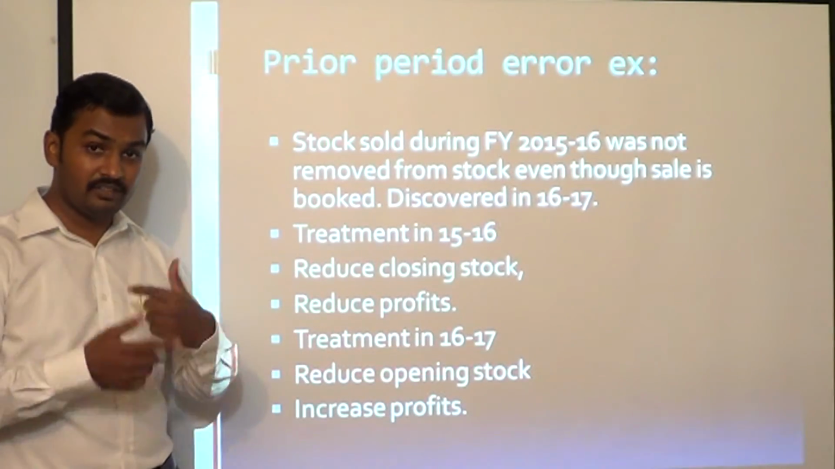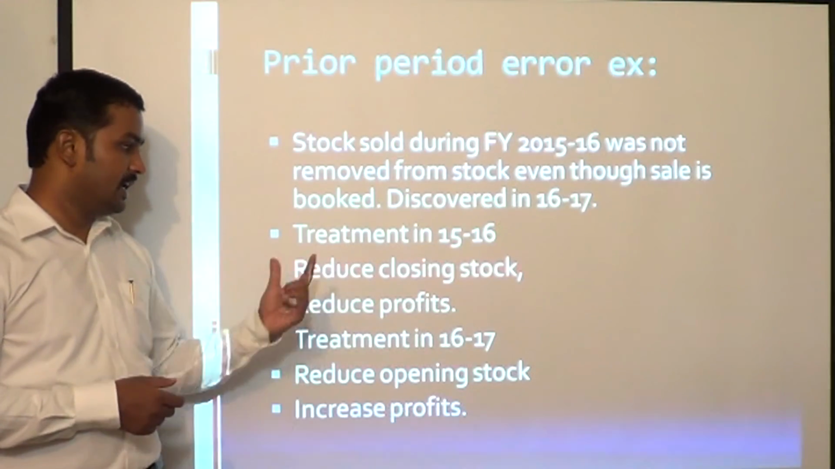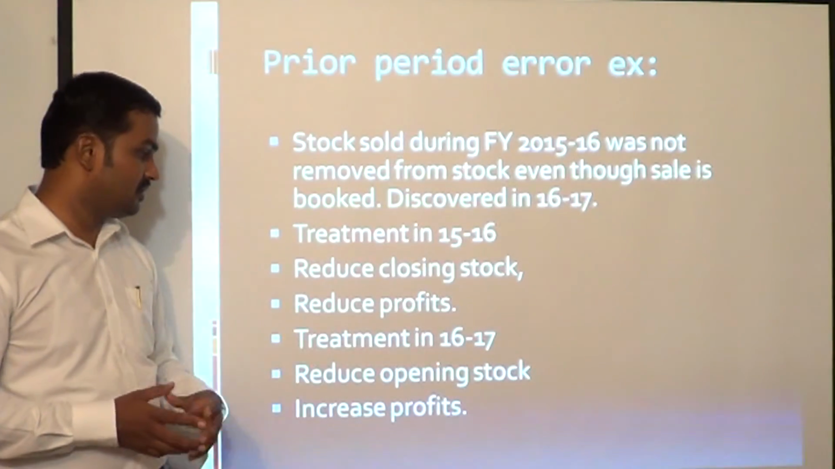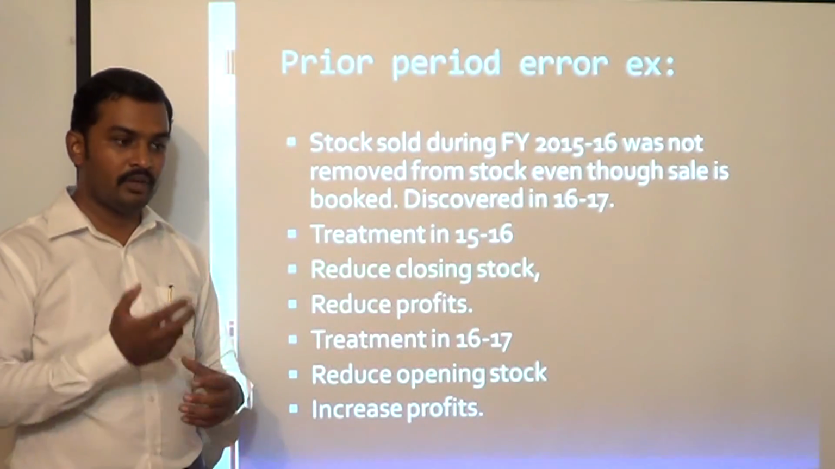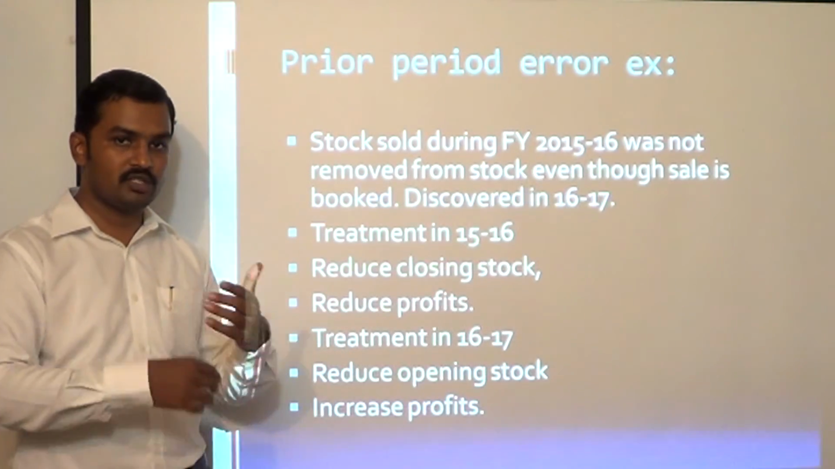We have to do retrospective restatement even for prior period errors. Reduce the closing stock figure for 15-16. Reduce the profit for 15-16. See, in 15-16 we have shown double income. We have shown sales and we are also showing stock. So it is double income.